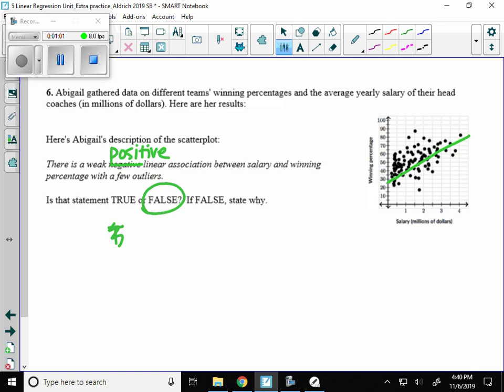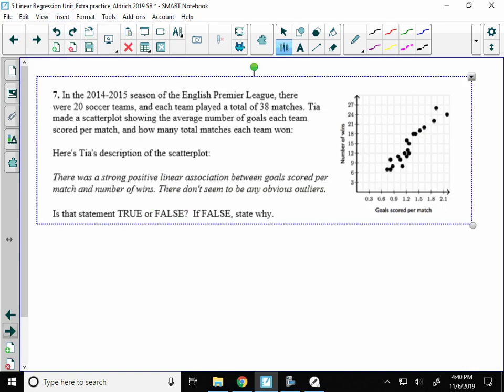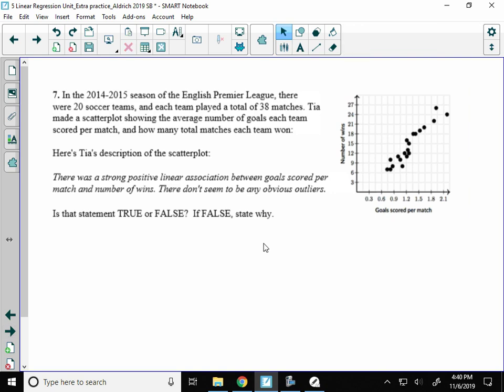So that's number 6. All right, number 7. In the 2014-15 season of the English Premier League, which is soccer, there are 20 teams, and each team played 38 matches. Tia made a scatter plot showing the average number of goals each team scored and how many total matches each team won. Here's what Tia said about this scatter plot. There's a strong positive linear association between goals scored per match and the number of wins. There doesn't seem to be any obvious outliers.